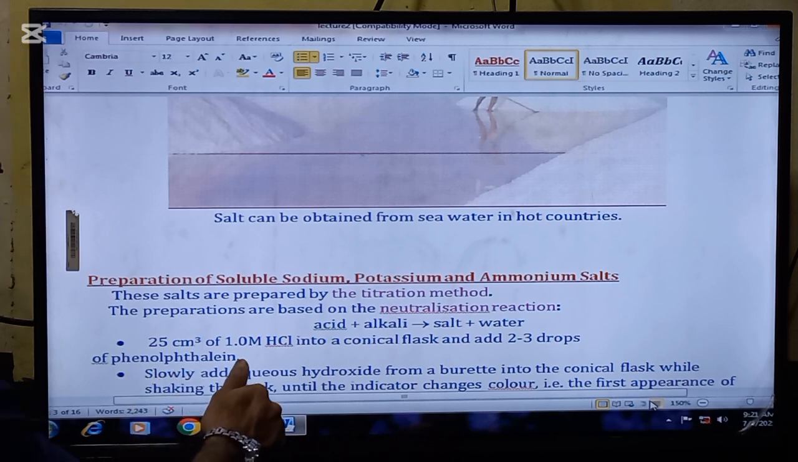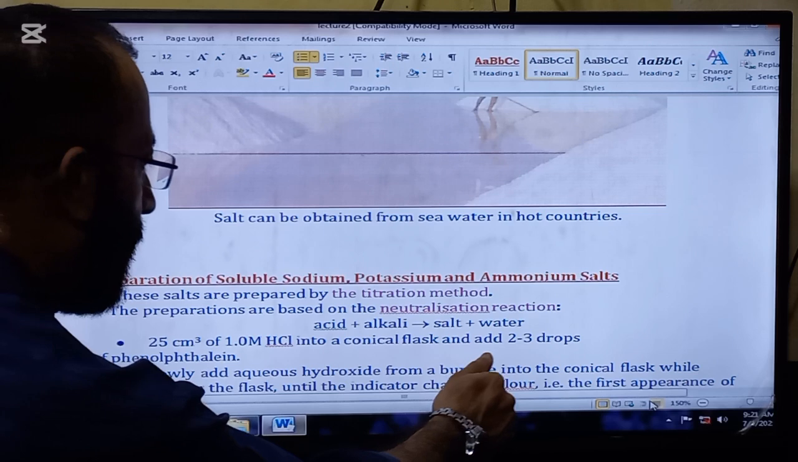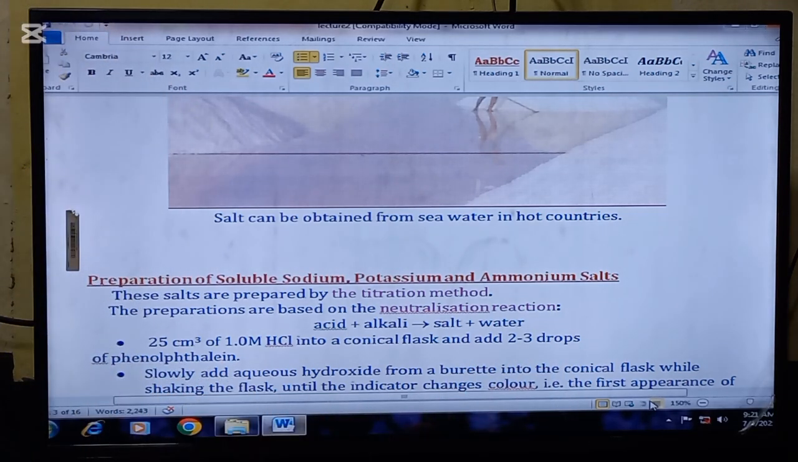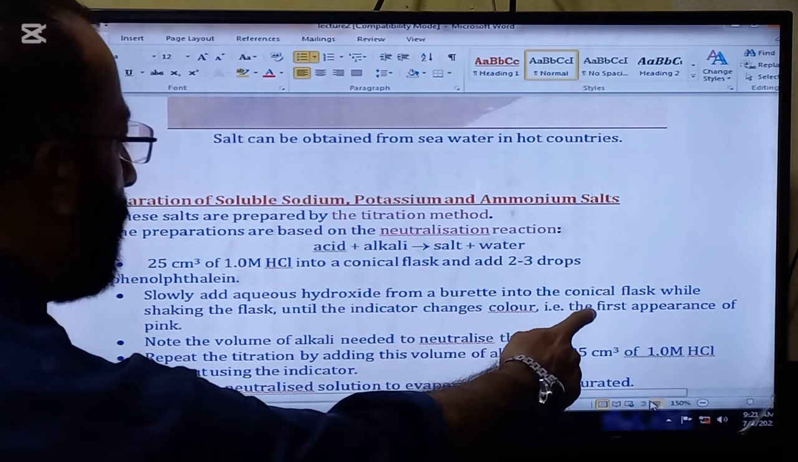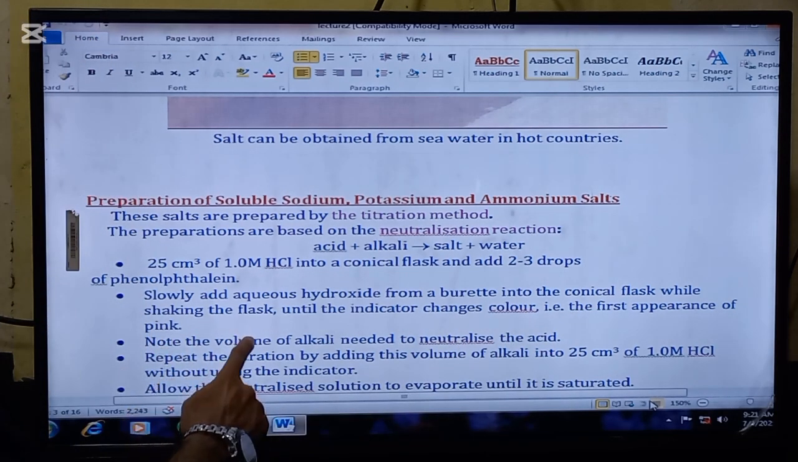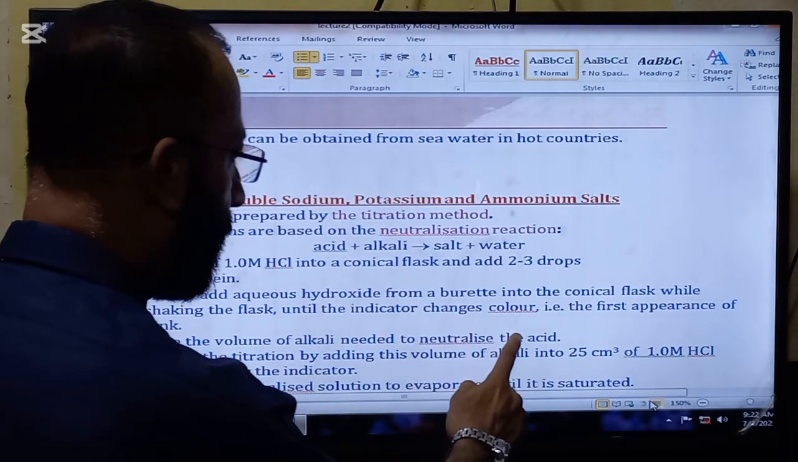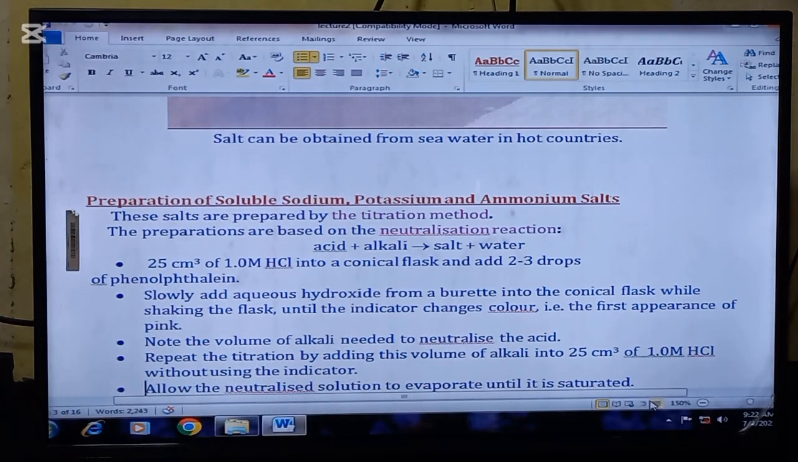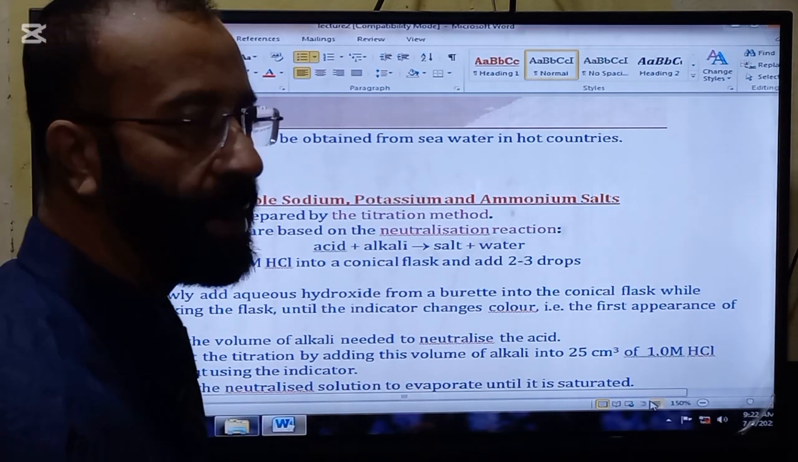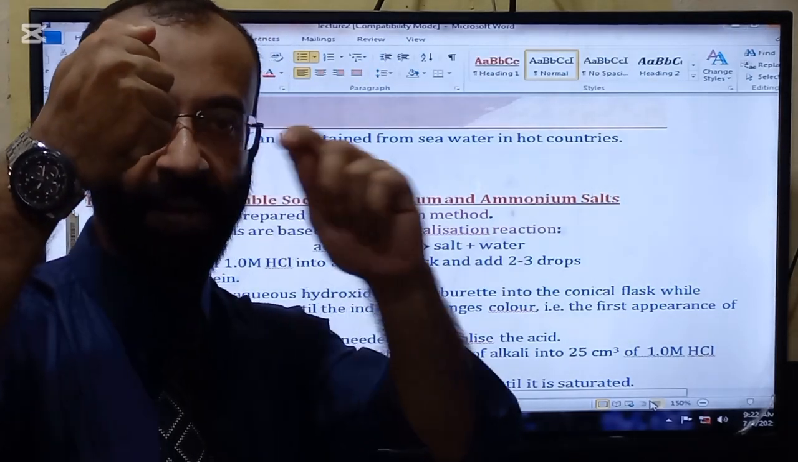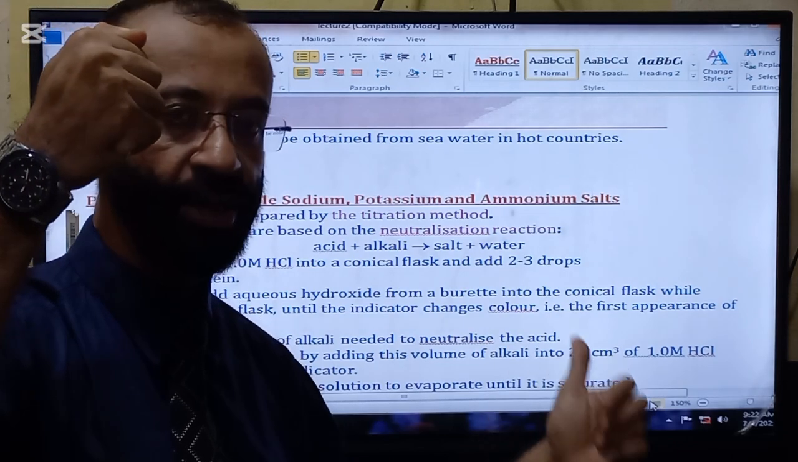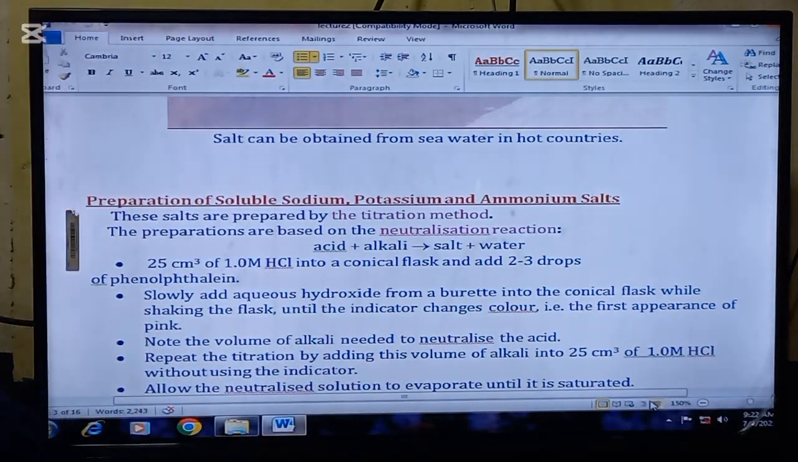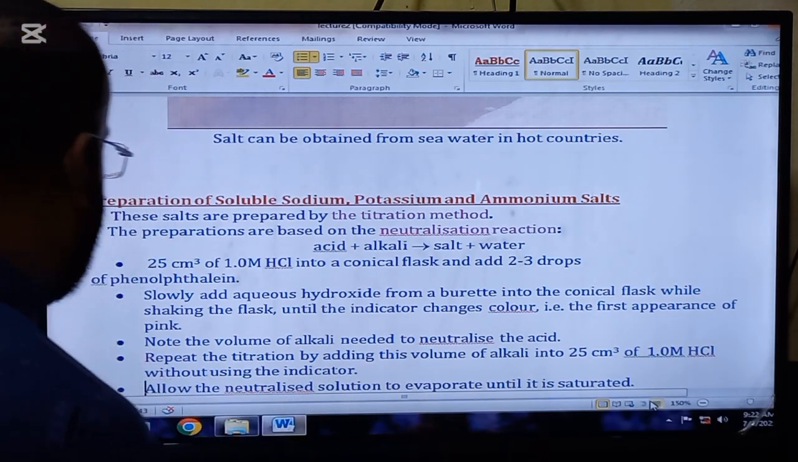Put 25 cm³ of 1 molar acid into a conical flask and add 2 to 3 drops of phenolphthalein. Slowly add the hydroxide from the burette into the conical flask while shaking the flask until the indicator changes color, that is, the first appearance of pink. Note the volume of the alkali needed to neutralize the acid from the burette. The burette will have markings. So note the amount of the alkali that is required for changing the color.